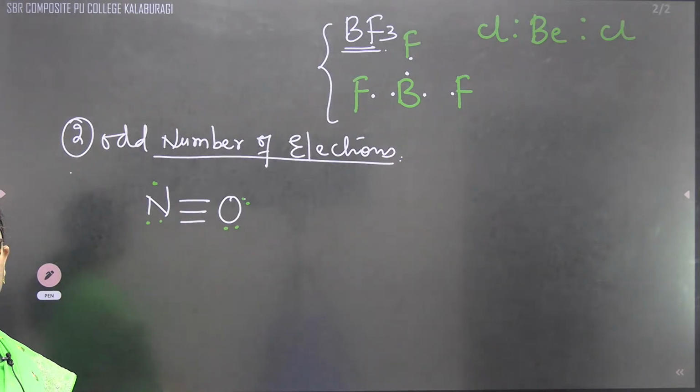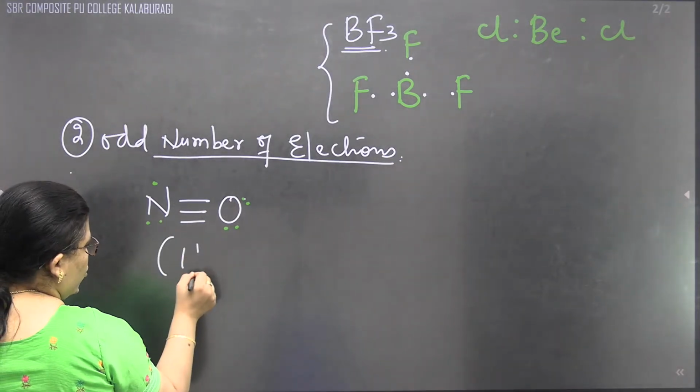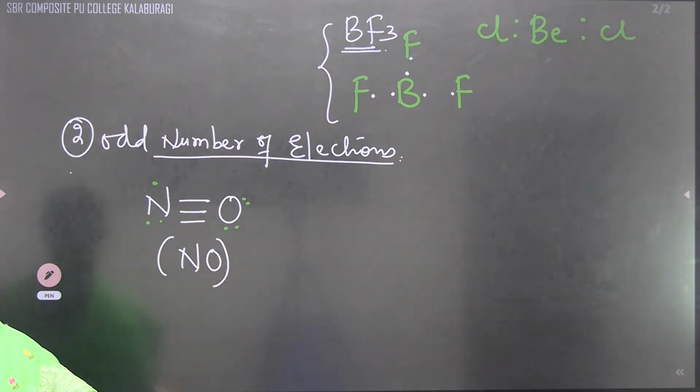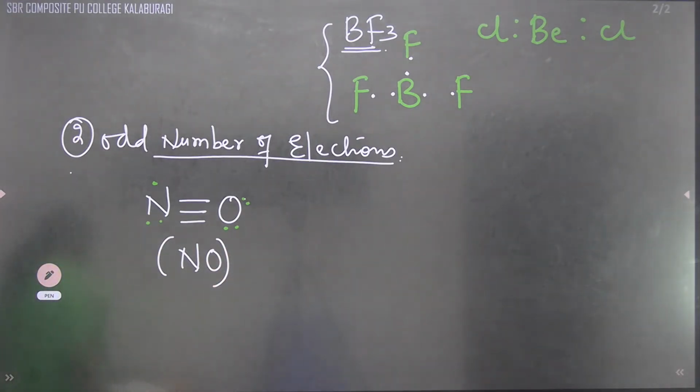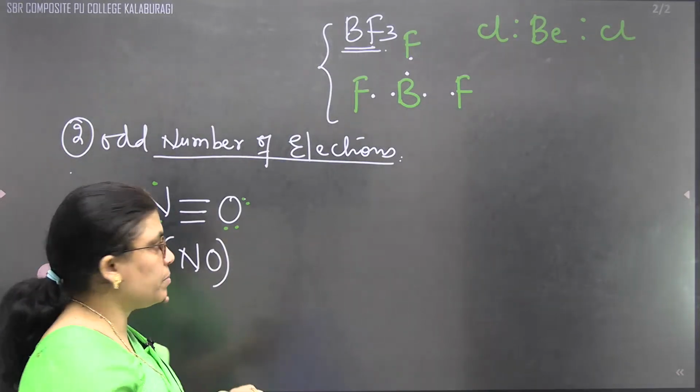Odd number of electrons are there, but they are stable. On what basis will you justify this answer? Because according to the octet rule, without obeying 8 electrons, they cannot become stable.